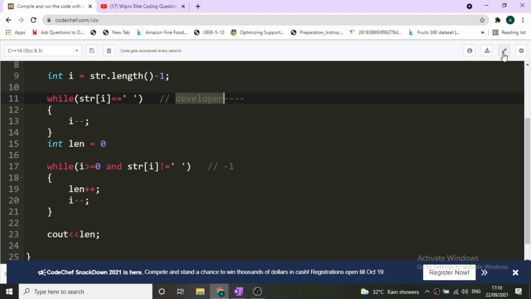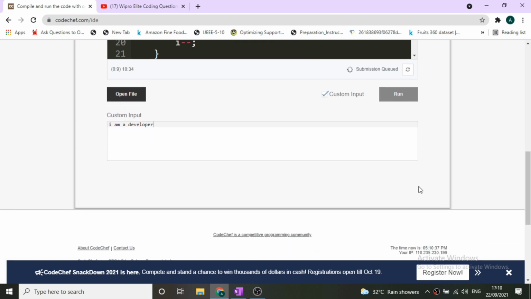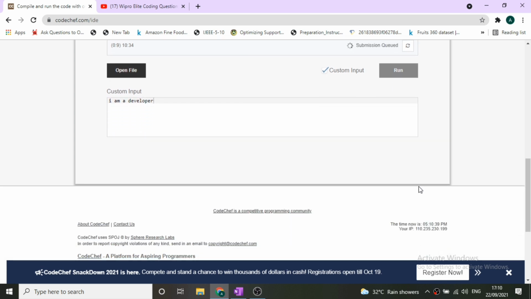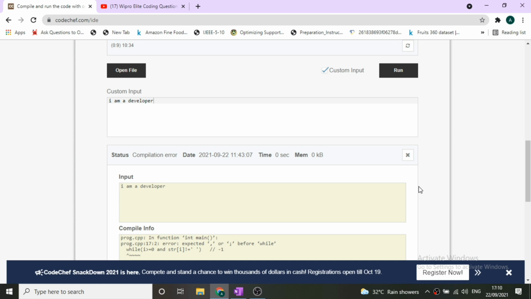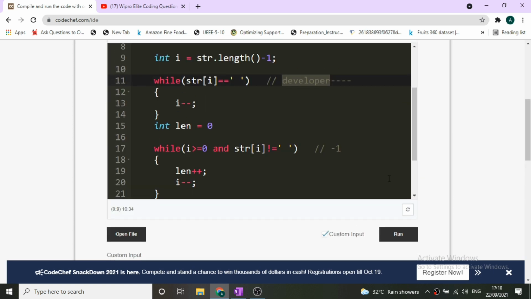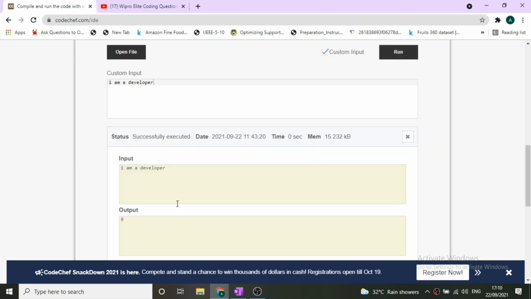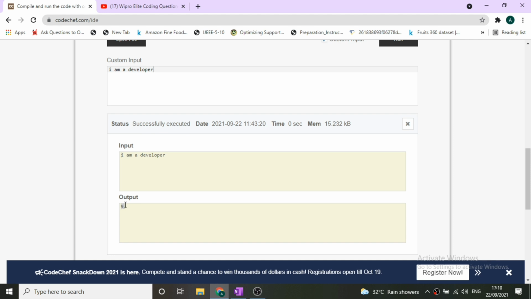Now let's run it on certain test cases so that it becomes more clear. Okay, so let's say "I am a developer." Once we run this, it should give us 9 as an answer. Let's see whether it fulfills or not. Okay, there was an error. Length equal to 0, we have not used any semicolons. So now let's run it. It should not give us an error, it should give us 9 as our answer. So you can see that it is giving us 9 as an answer.